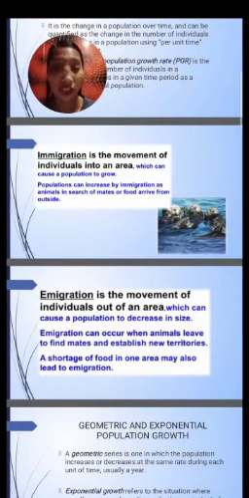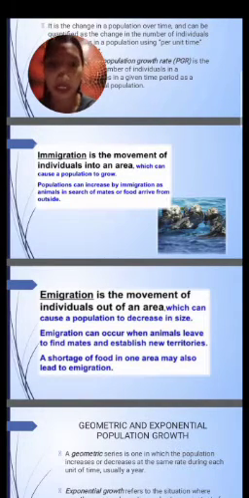So in a food chain and also in a food web, you can also be identified with that immigration process.